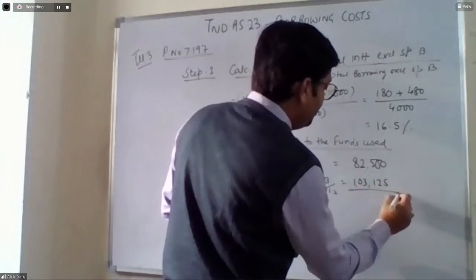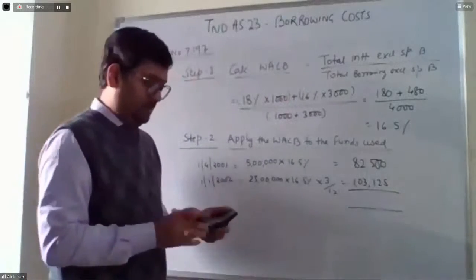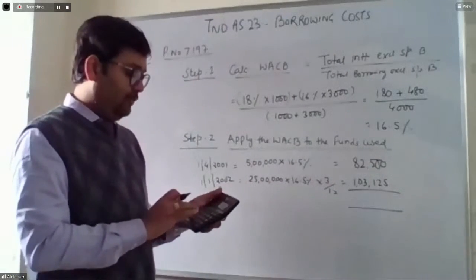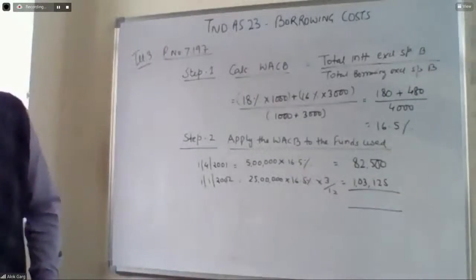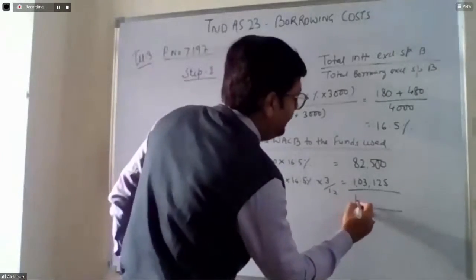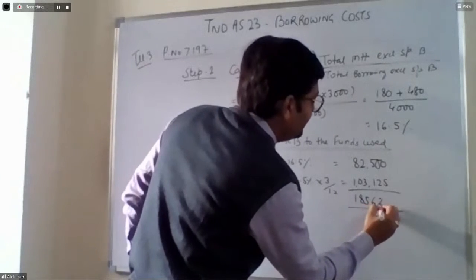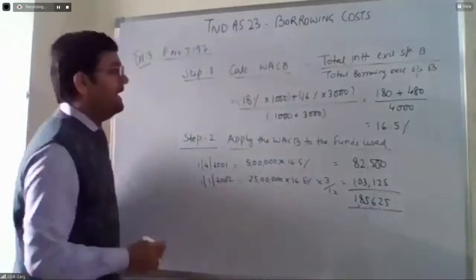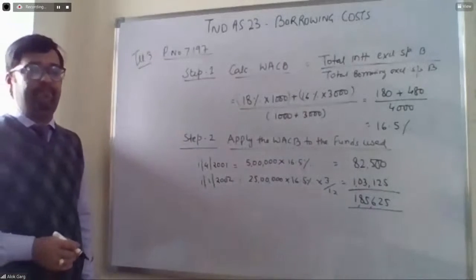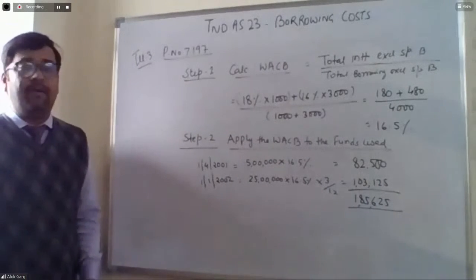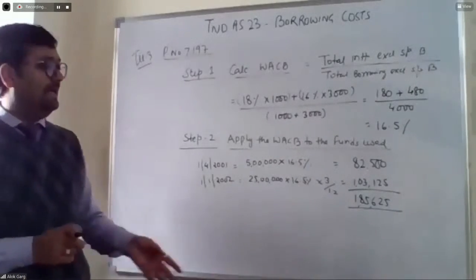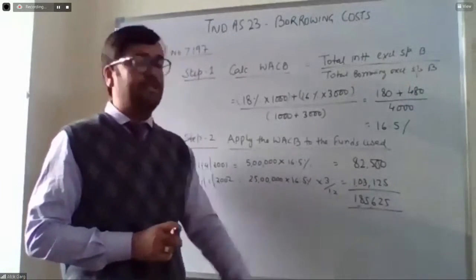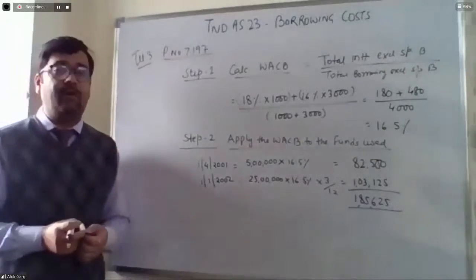So what is the total? This plus 82,500 is equal to 185,625. So the capitalization rate is 16.5%, and the amount which is going to be capitalized as a borrowing cost is 1,85,625 during the financial year 1-2.